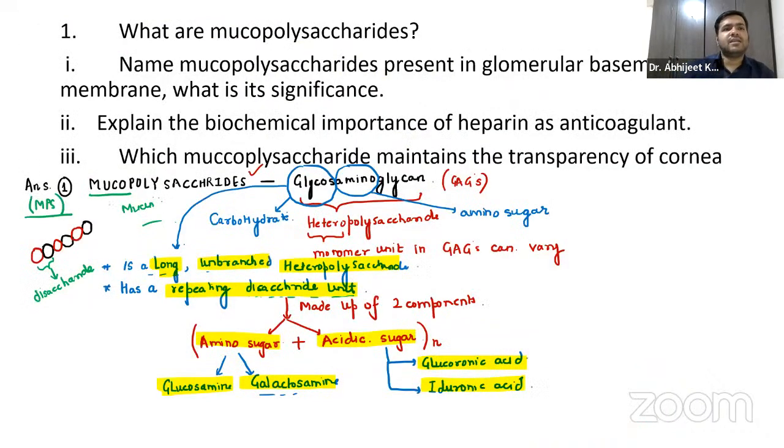So the very first question they asked us was what are mucopolysaccharides. We have discussed that they are glycosaminoglycans or heteropolysaccharides or heteroglycans, their composition, their properties, along with some important mucopolysaccharides. Now, the second part of the question says to name the mucopolysaccharide present in the glomerular basement membrane and its significance. Let us try to answer this question.